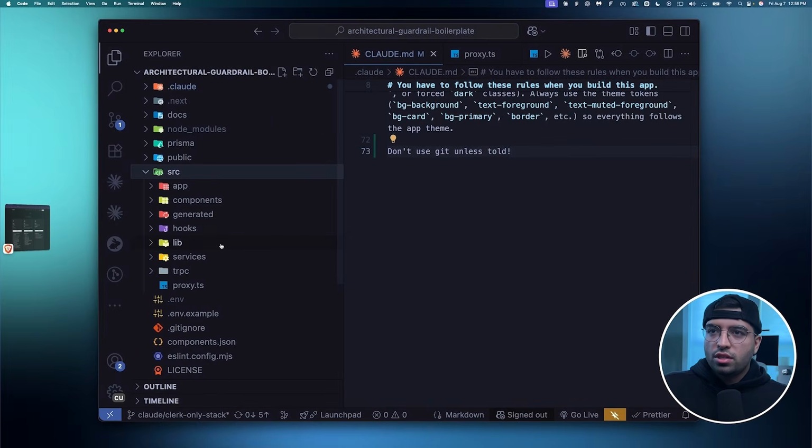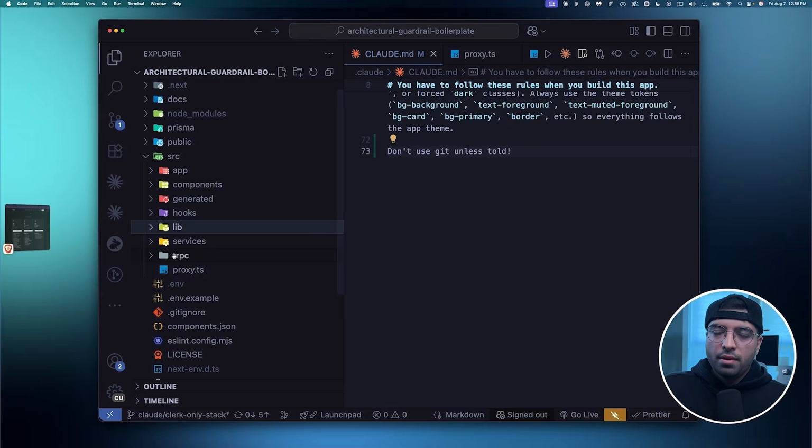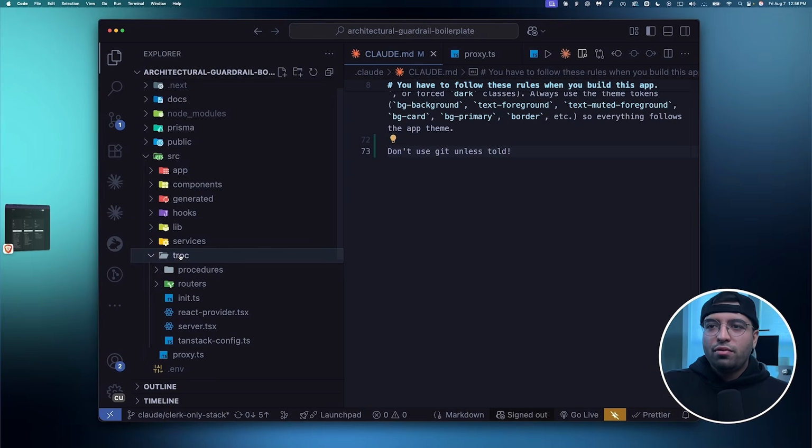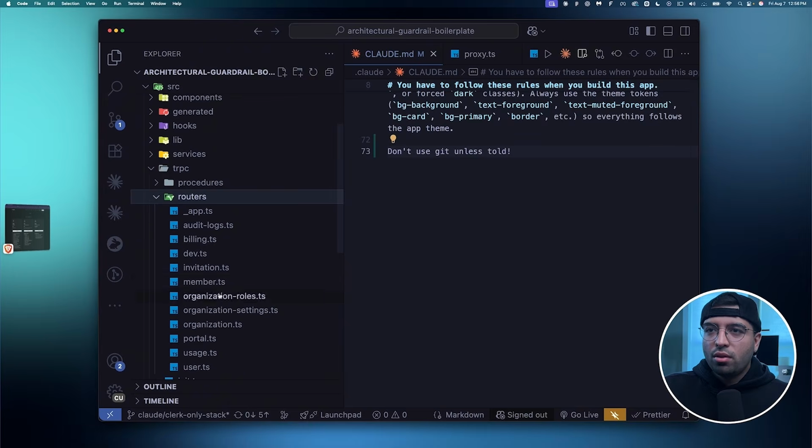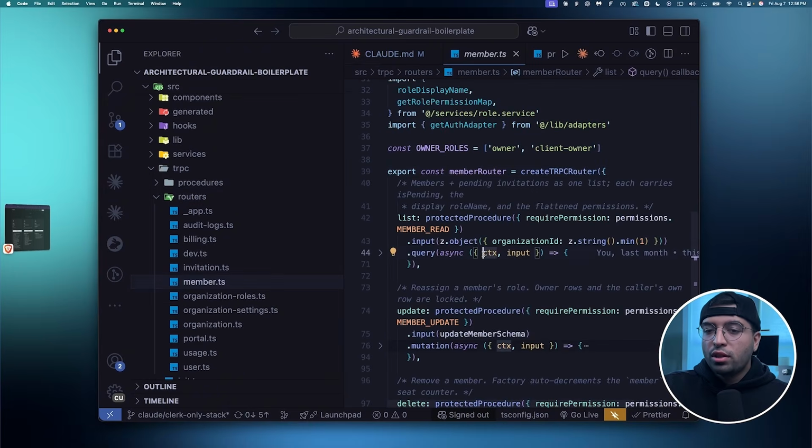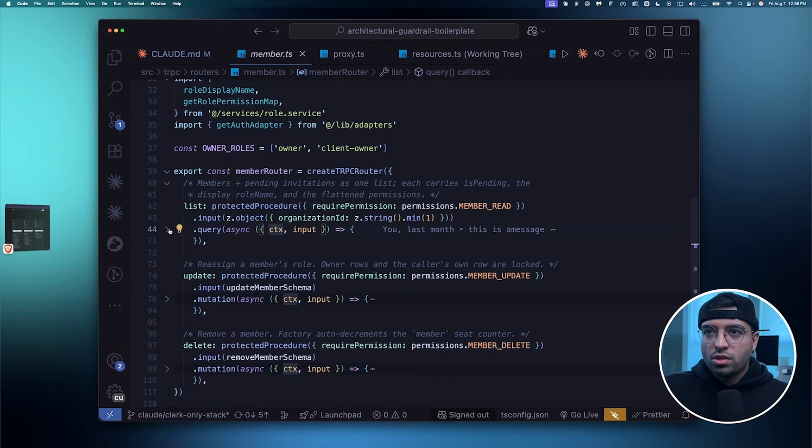So first thing is inside the source folder, I have something called trpc. Now, I use trpc because of the linting, essentially the error signal, which we'll get to later on, forget about that for a second. But if you look at this, I have something called a router layer, which we looked at in the start of this course, right?